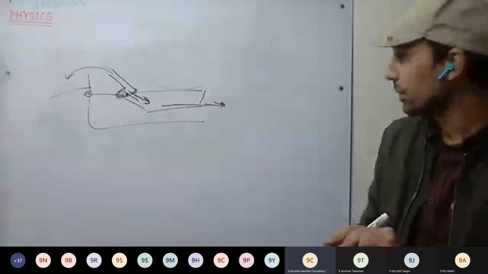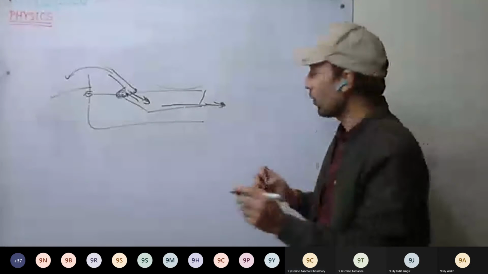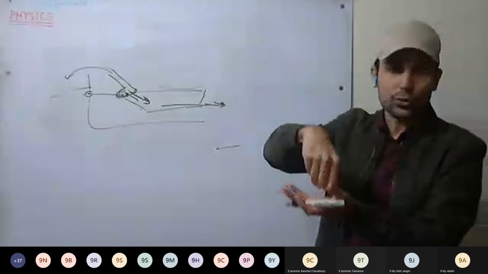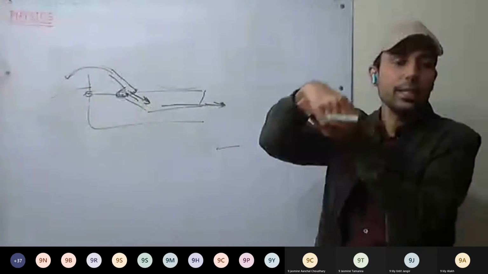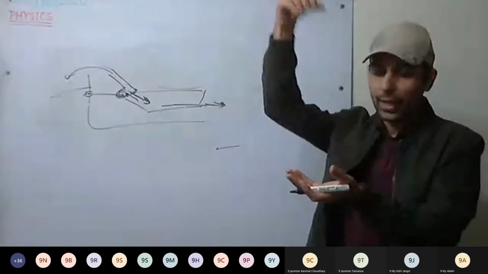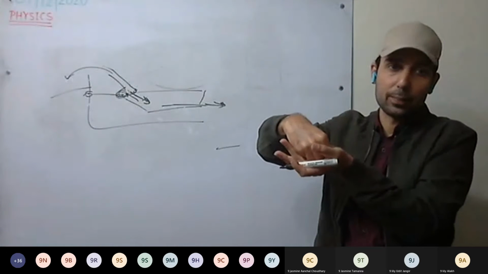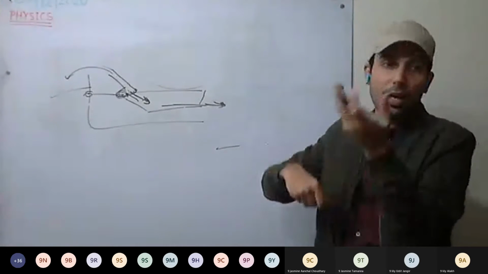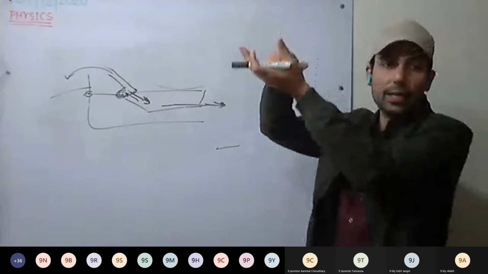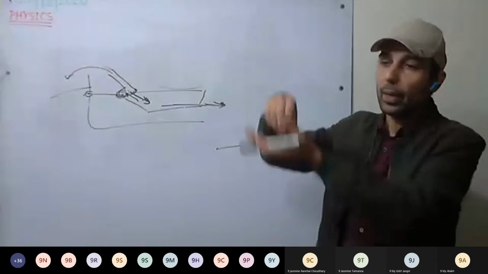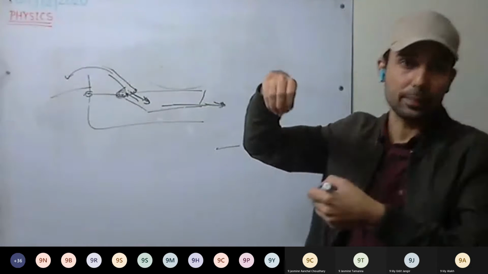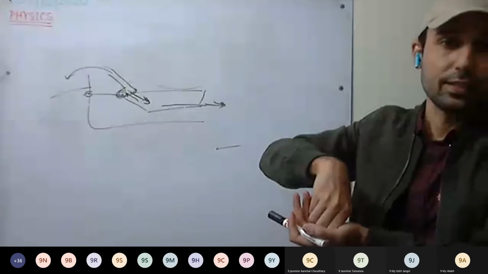Yes, sir. Okay. And catching of the ball, we have already discussed. When we catch the ball, what happens? The ball applies force on the palm, and the palm applies equal force on the ball to catch the ball. So action force and the reaction force by the palm. And how can we reduce the impact? By increasing the time for the ball to come to rest. We have done that.